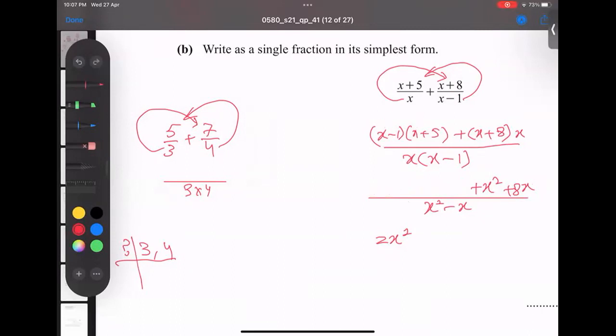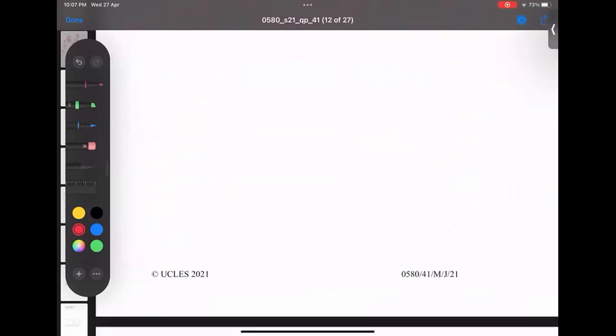x times x, I get x squared. x times 5, I get 5x. Negative 1 times x, I get negative x. And I'm getting negative 5. Now I think okay, 8 plus 5, 13, 13 minus 1, 12. And negative 5 as it is. And down, x squared negative x. So Alhamdulillah, the point is clear.